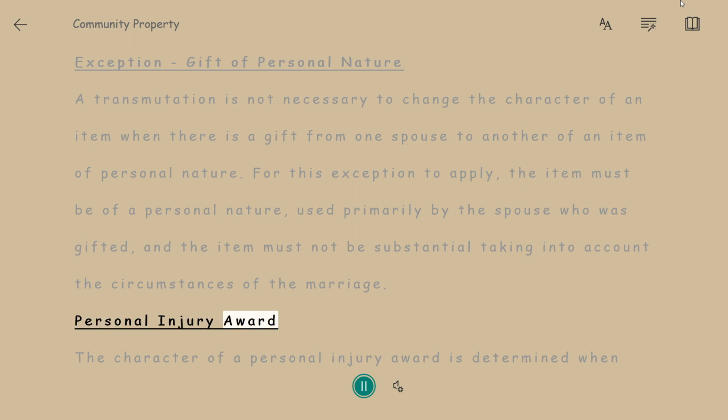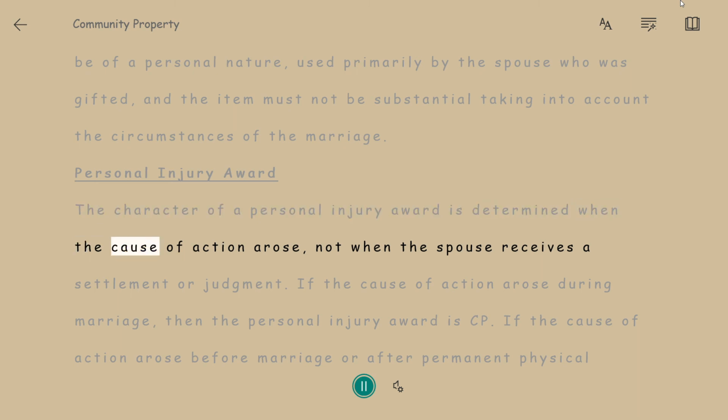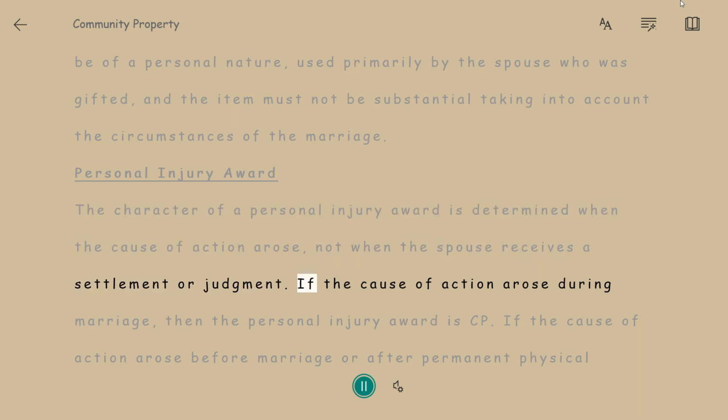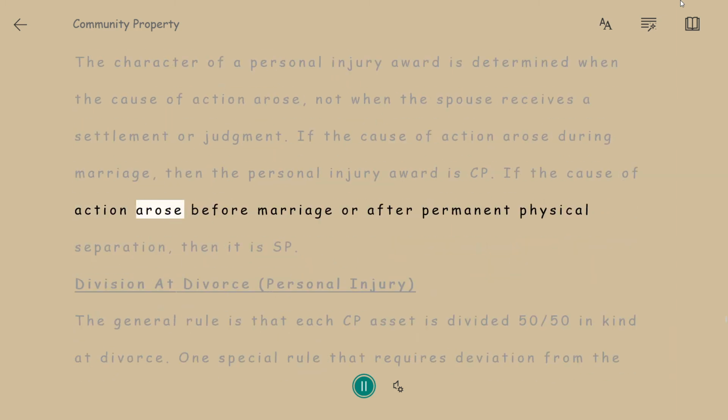Personal injury award. The character of a personal injury award is determined when the cause of action arose, not when the spouse receives a settlement or judgment. If the cause of action arose during marriage, then the personal injury award is CP. If the cause of action arose before marriage or after permanent physical separation, then it is SP.